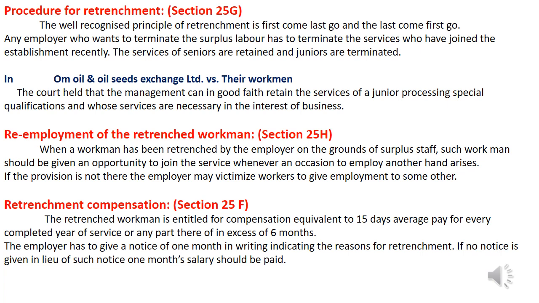The services of seniors are retained and the juniors are terminated. We have a case law on this, Om Oil and Oil Seeds Exchange Limited versus their workmen. In this, the court held that the management can act in good faith and retain the services of juniors who have special qualifications and whose services are required for the good running of the business. So this is the procedure for retrenchment.